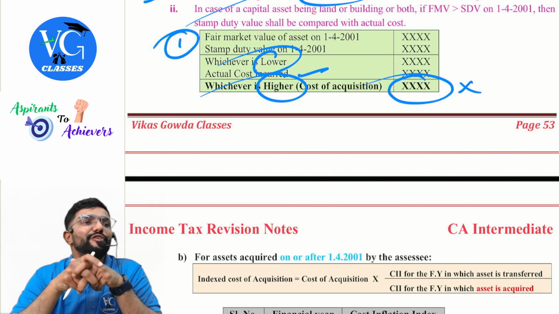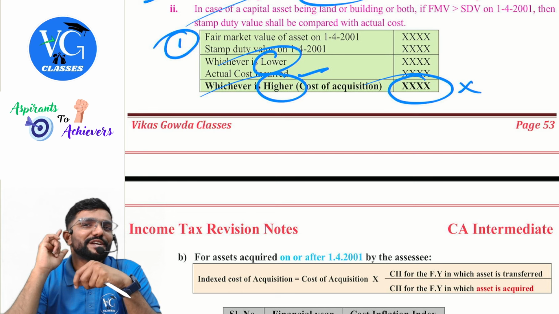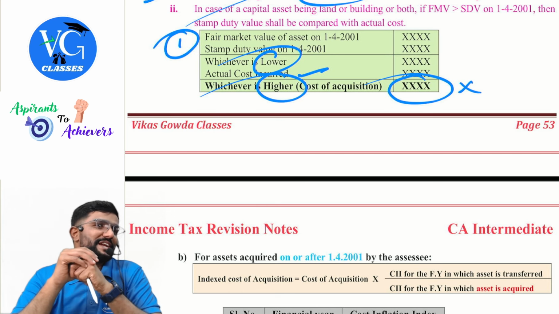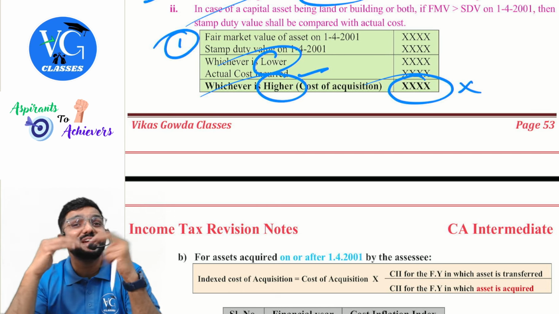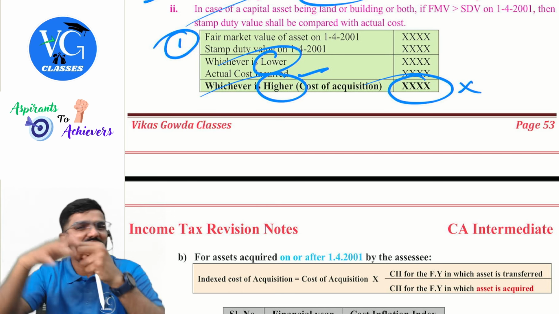And guys, whenever you are calculating indexation, one thing you keep in mind, index cost will always be more than actual cost. That means when you are multiplying, numerator should be more than denominator. Because by mistake, you may interchange the position. There itself, you slap yourself once and correct it immediately. Clear? So while calculating indexation, the numerator should be more than denominator.